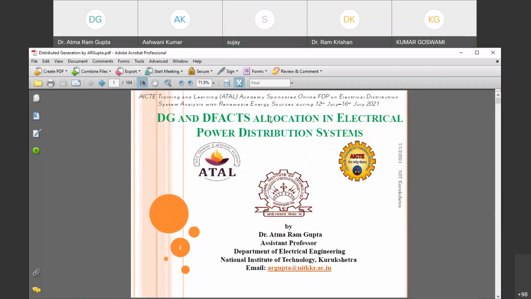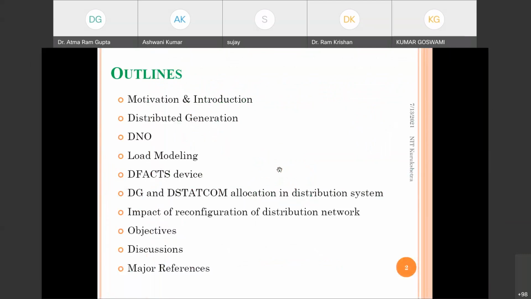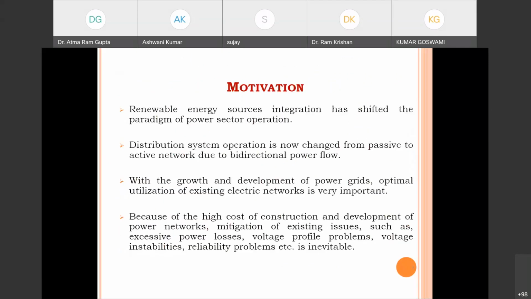Okay, so again we will now see DG and D-FACTS allocation in electrical power distribution systems. Why are we doing this allocation? What is the need, and what is the DG? Who will allocate? Who is responsible for allocating? And the load modeling technique, D-FACTS devices, and the allocation in the distribution system. Then the impact of reconfiguration of the distribution network, then objectives, then discussions. We will see all these things.